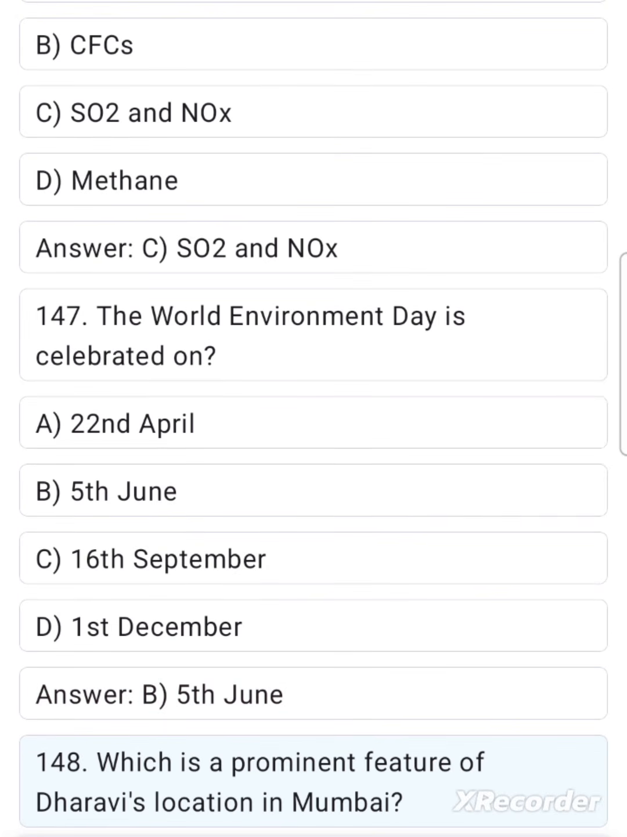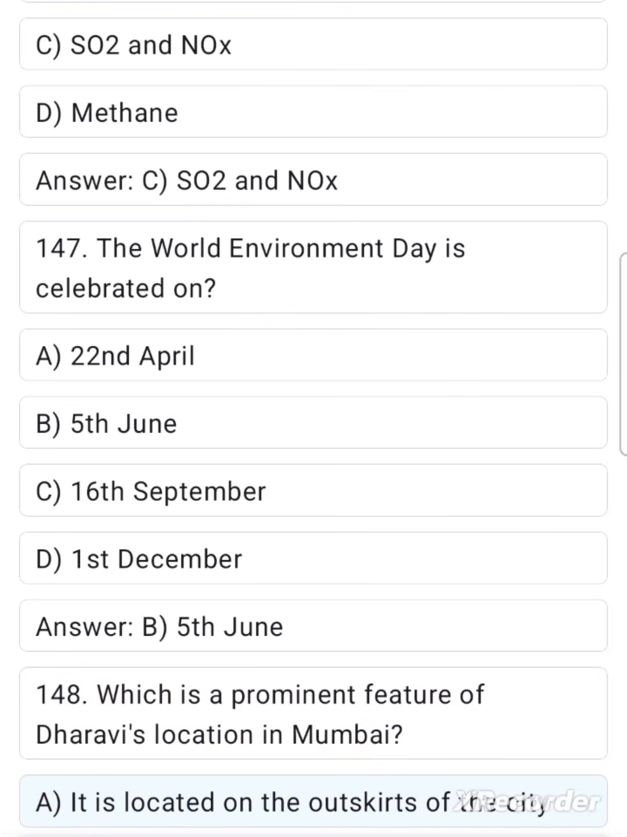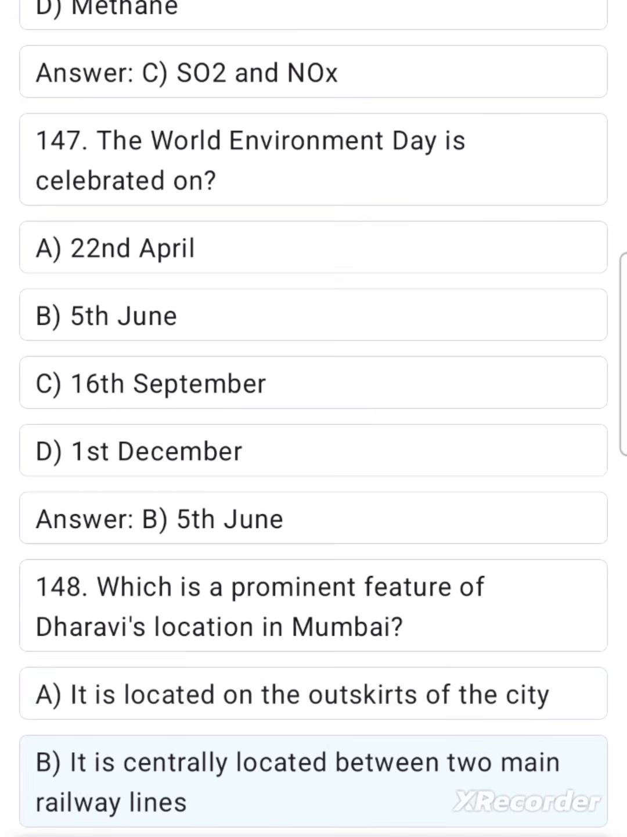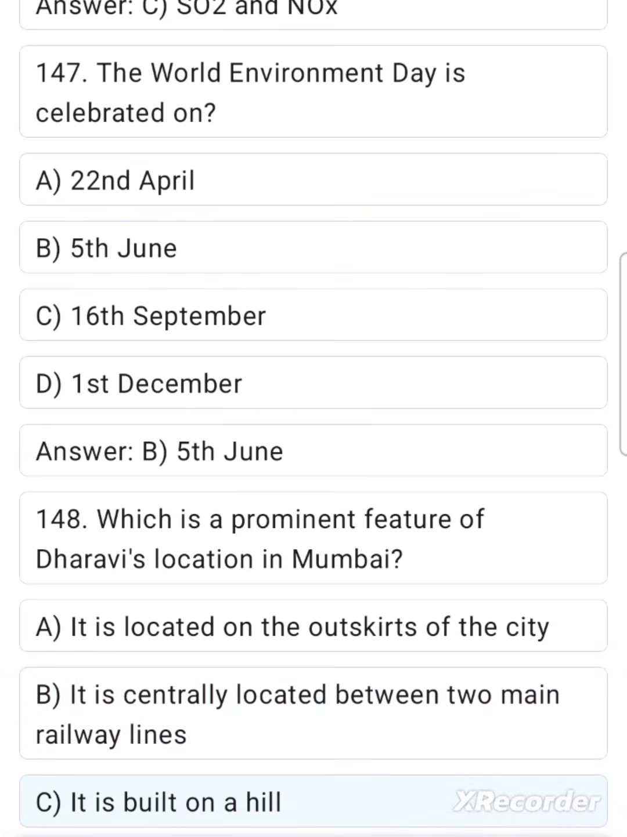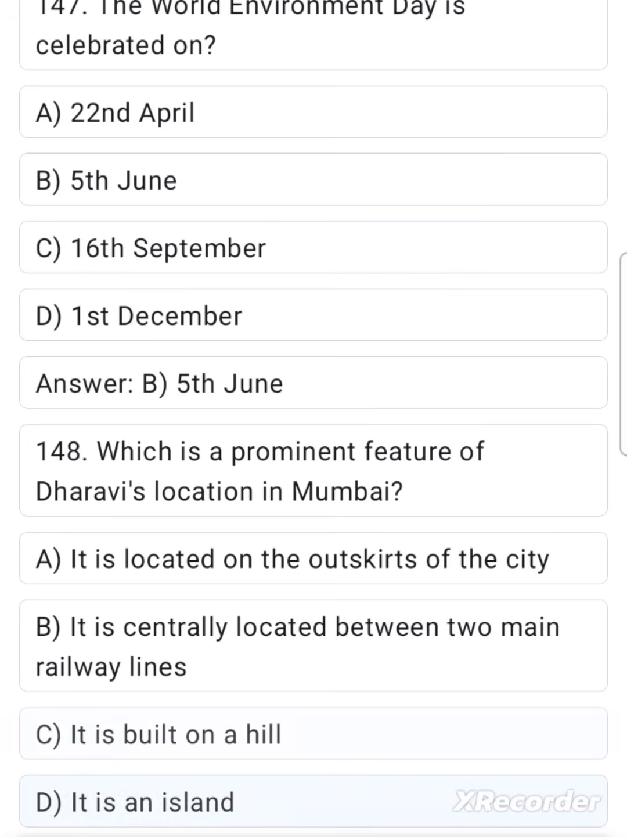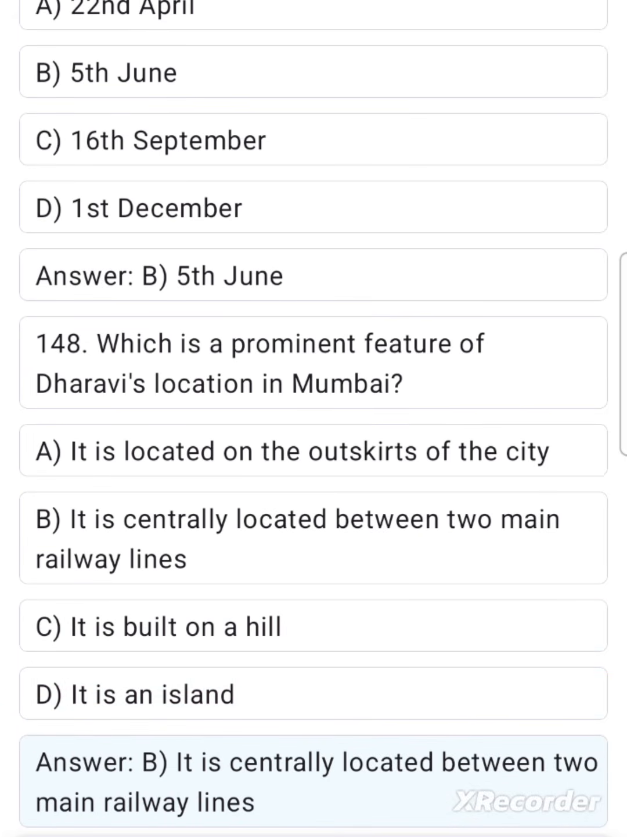148. Which is a prominent feature of Dharavi's location in Mumbai? A. It is located on the outskirts of the city. B. It is centrally located between two main railway lines. C. It is built on a hill. D. It is an island. Answer: B. It is centrally located between two main railway lines.